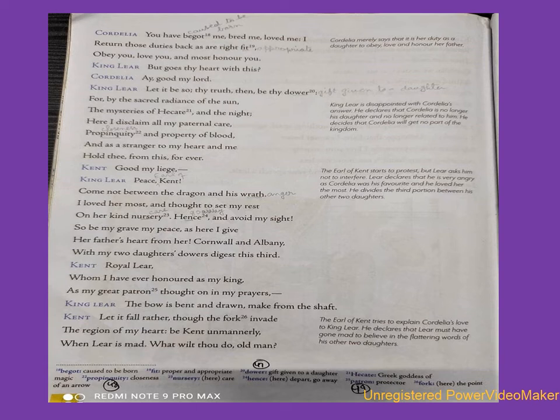Now Lear says that when I am angry, please don't come between me and my anger. So Lear is saying to Kent, be quiet, don't come between me and my anger. I loved Cordelia the most, and I planned to spend my old age in her care.